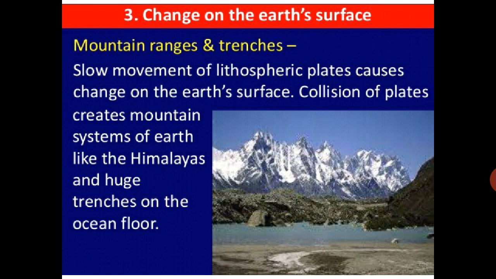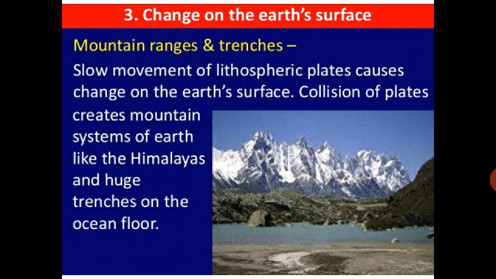Now change on the earth surface, mountain ranges and trenches. Slow movement of lithospheric plates causes change on the earth surface. Collision of plates creates mountain systems of the earth like Himalaya and huge trenches on the ocean floor. See, many years back, they are saying Himalayas was not there, but because of the collision and movement of plates, the Himalaya mountain was formed. Nowadays, we are seeing the Himalaya mountains.